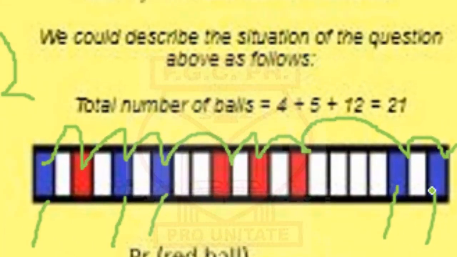If you count out the 4 red balls from the 21 balls, you'll be left with 17 balls that are not red. So you have 17 over 21 as the appropriate answer.